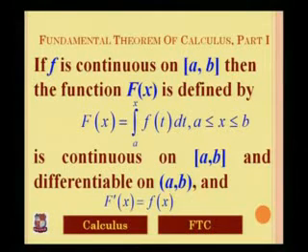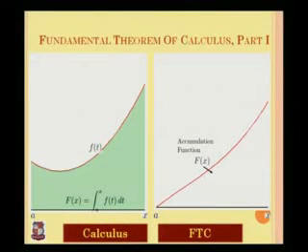That means if f is a continuous function on [a, b], then the function capital F(x), defined as the integral of f(t) dt, is an antiderivative of the function f(x). That means F'(x) equals small f(x). Now just look at the figure. The figure shows some geometry of the theorem. The green shaded part is the area under the function f(t) from a to x, which is capital F(x), and in the second figure the red line shows the graph of capital F(x).